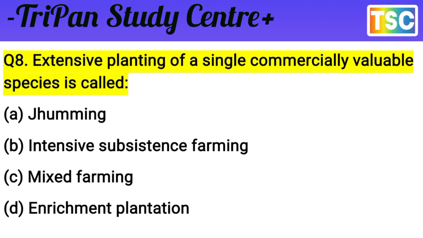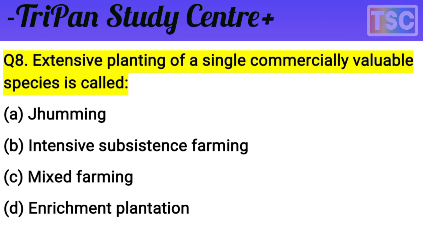Test your knowledge. I give you a few seconds. You must have a thought of your answer. Let's see our answer. Extensive planting of a single commercially valuable species is called what?